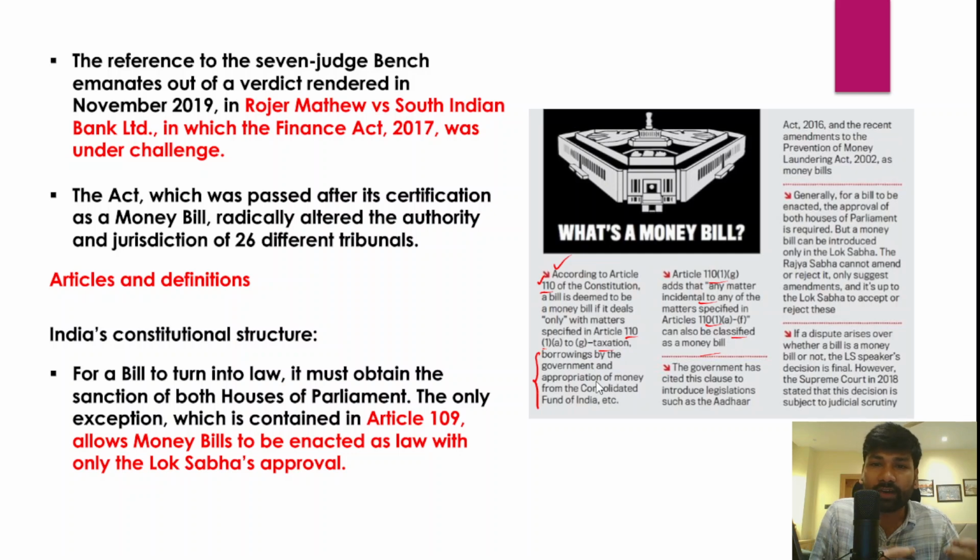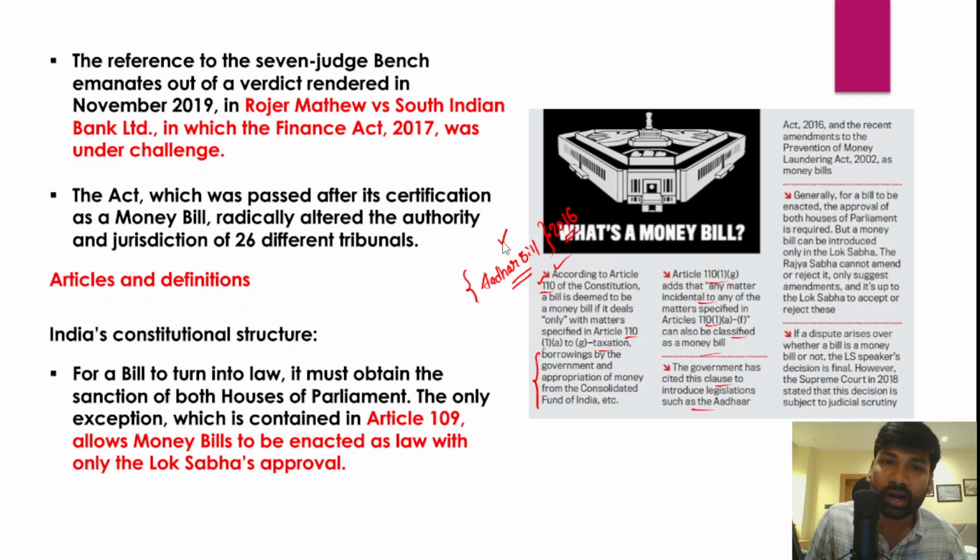Okay, so the government has cited this clause to introduce legislation, because previously also the government introduced the Aadhaar bill as a money bill, even though the Aadhaar bill in its true nature is not a money bill, but the government passed it as a money bill in the year 2016, right?